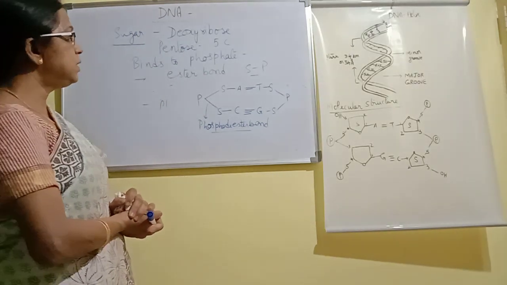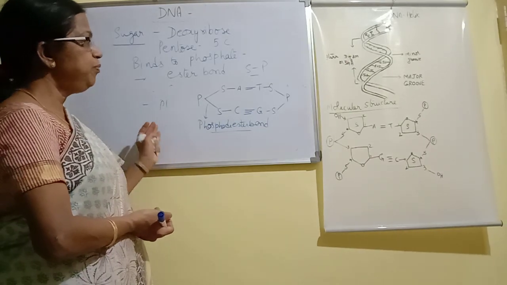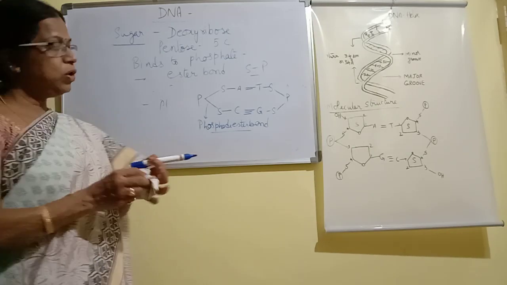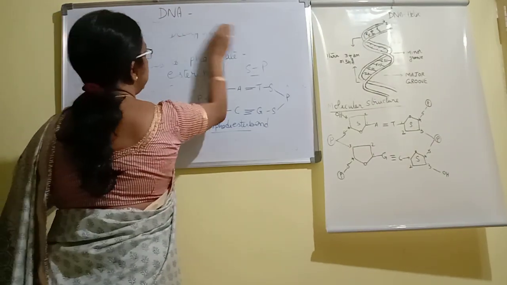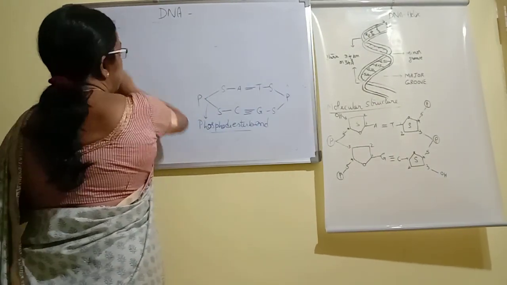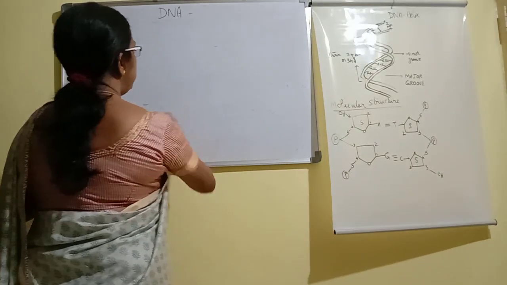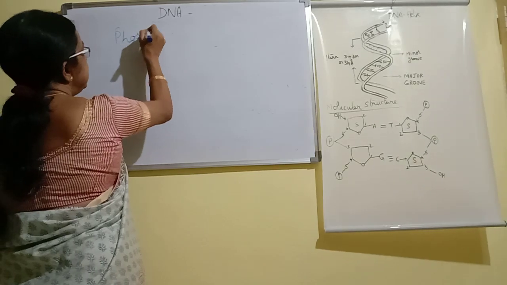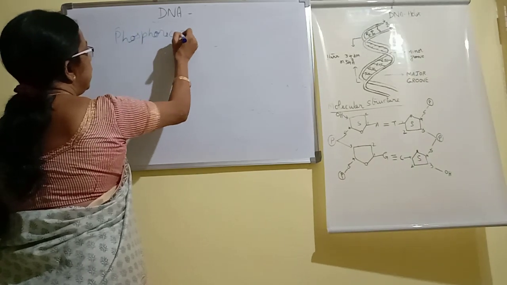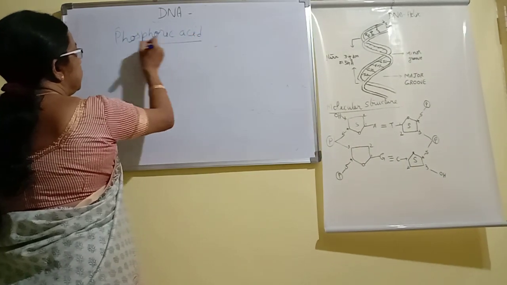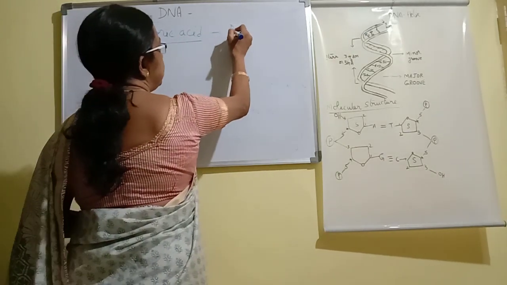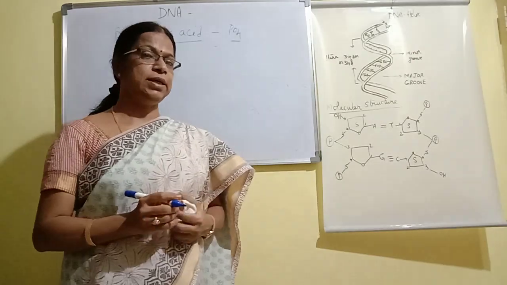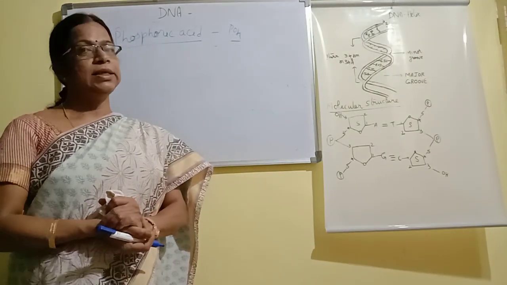Now next we will see the phosphate. Phosphate is present in the form of phosphoric acid, that is PO4 phosphate. Because it is present in the form of phosphoric acid, it makes the DNA molecule acidic, more acidic.